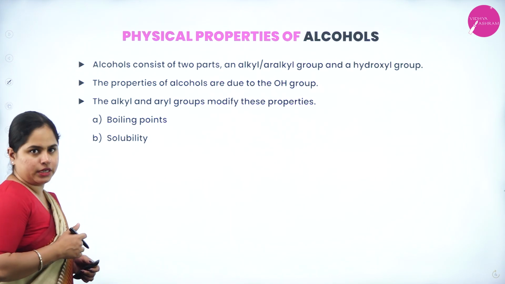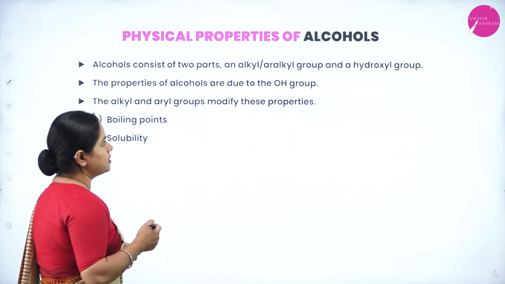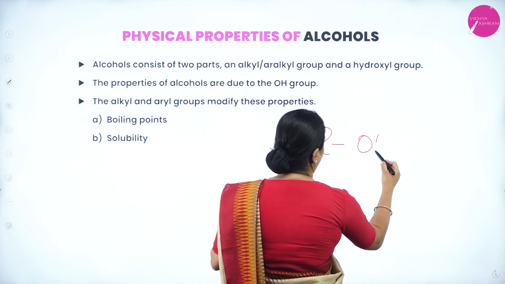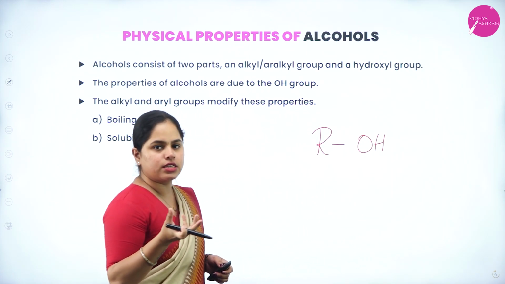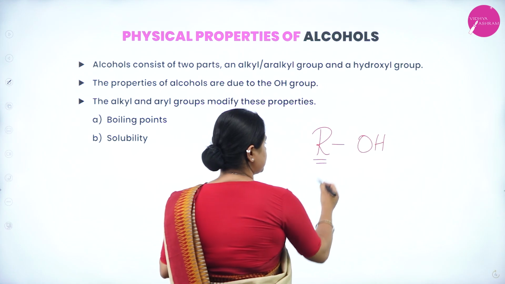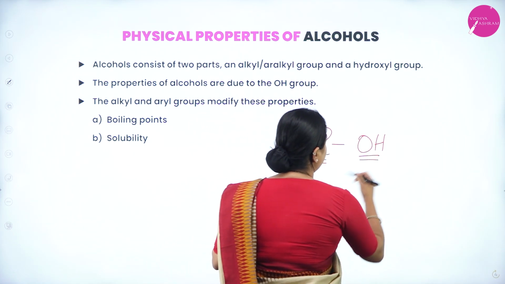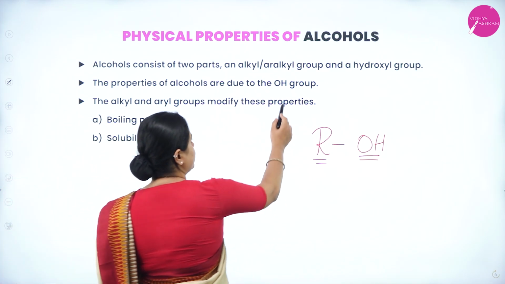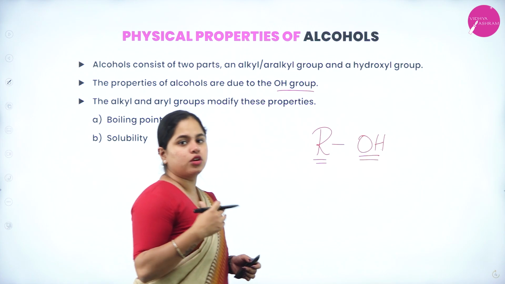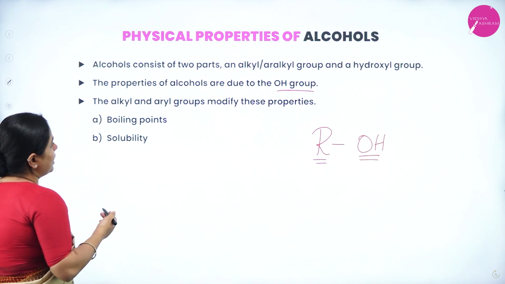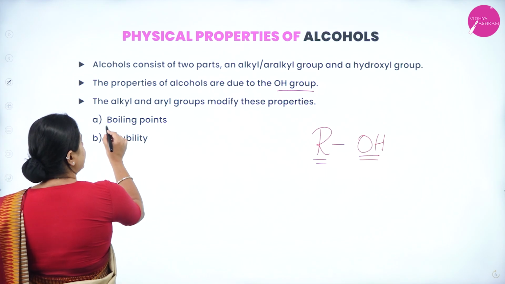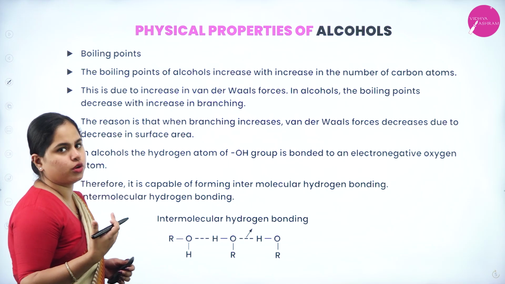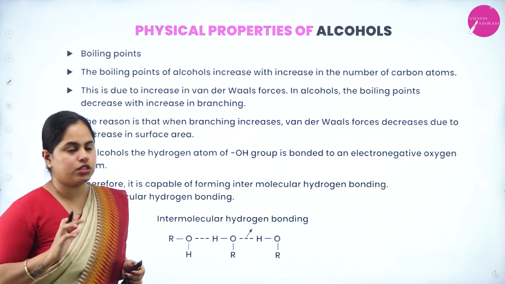So beginning with the physical properties of alcohols, alcohols consist of 2 parts, an alkyl group and a hydroxyl group. What is the general formula we have already studied? It is ROH, right? R stands for any alkyl group, and then you have a hydroxyl group. So this is called your alcohol. The properties are due to the OH group. The alkyl and aryl groups modify these properties, and the boiling point and solubility we are going to discuss now.